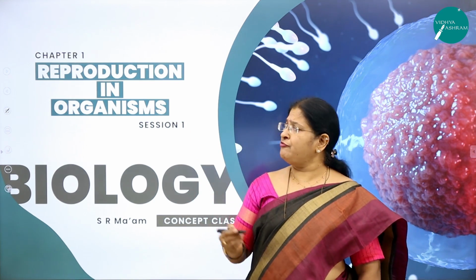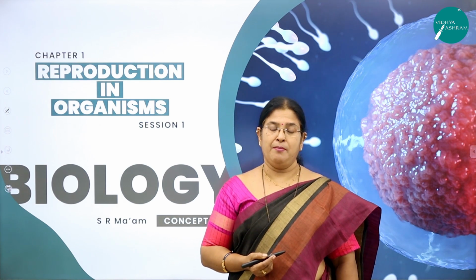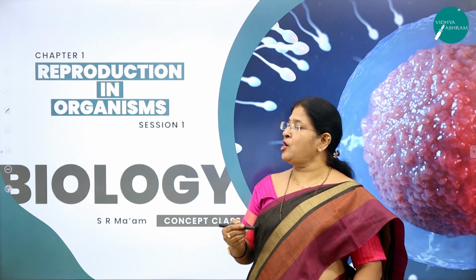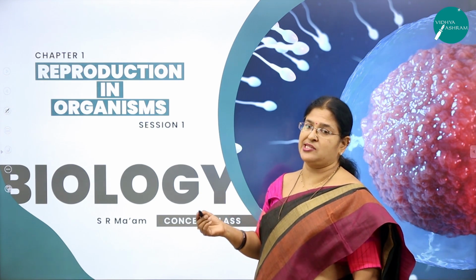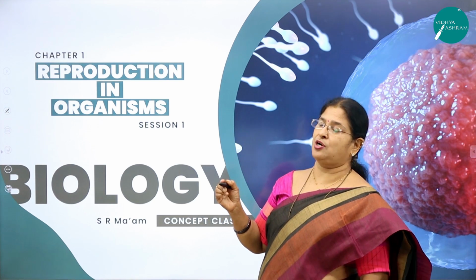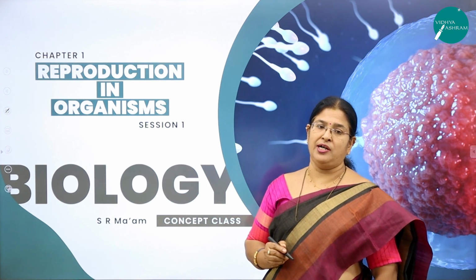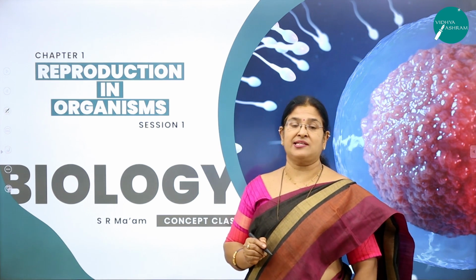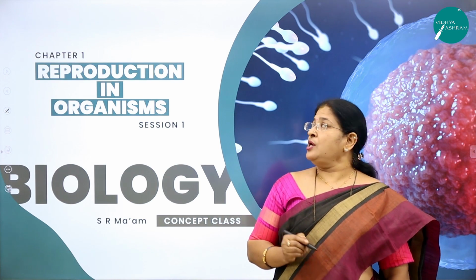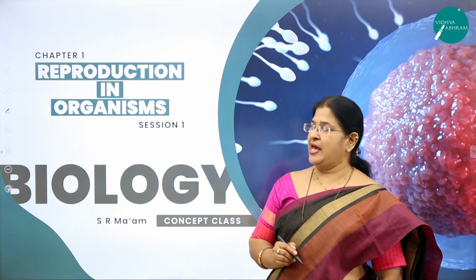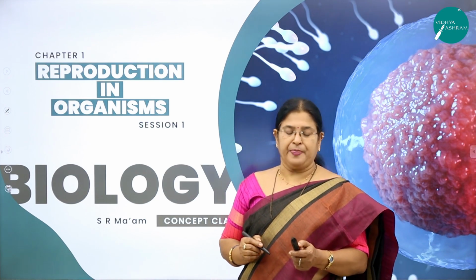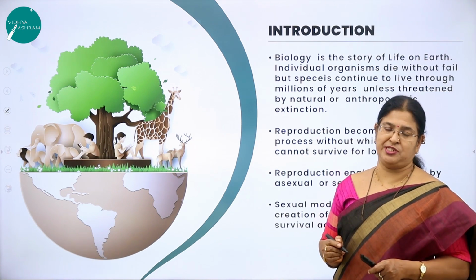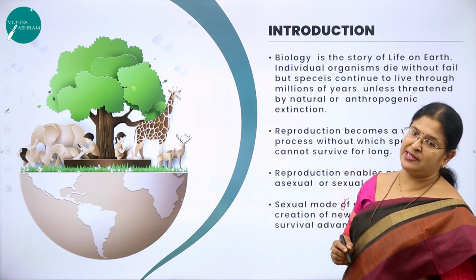You may wonder, for 5 marks we have to study so much. But one thing you have to bear in mind, this is the chapter which is going to help you score more marks in the other chapters, because of the basic concepts you are going to study here. As I said, this chapter has a weightage of 5 marks: 2 marks, 1 question, and 3 marks, 1 question. Now, moving on to this very important chapter called Reproduction in Organisms.